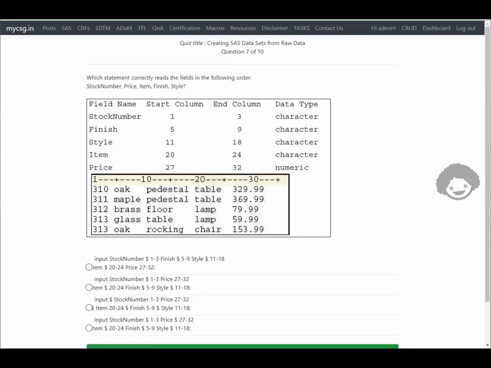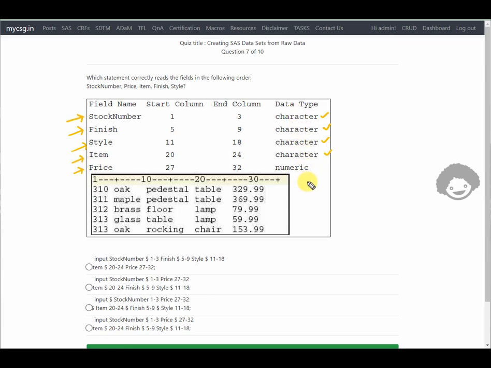So it says which statement correctly reads the fields in the following order. First we need to read stock number, and then finish, and then style, and then item, and then price. So we have been given the starting and ending column positions for stock number, finish, and other variables as well. It is also mentioned the data type of the variables to be read.